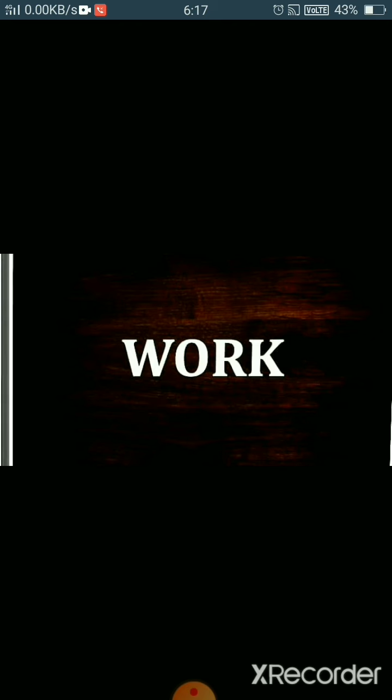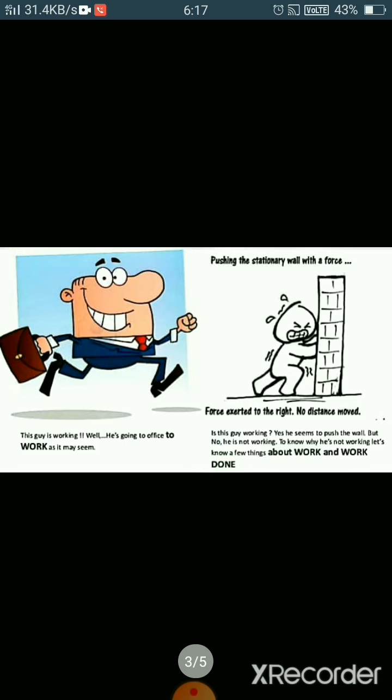According to the scientific definition of work, we say that work is done on an object when some force is applied on the object and the object moves through a certain distance in the direction of the applied force. Suppose here we are pushing a wall, right?